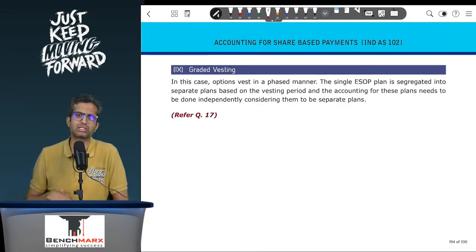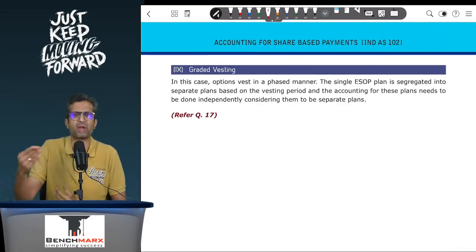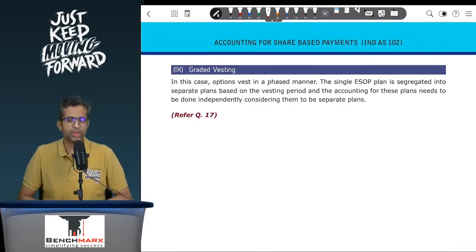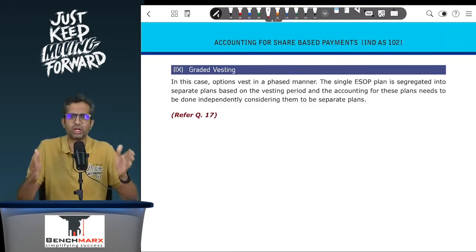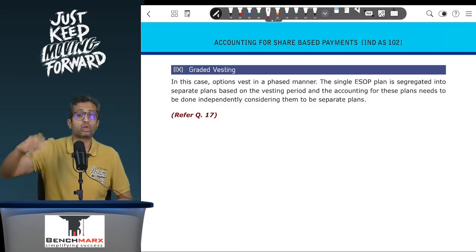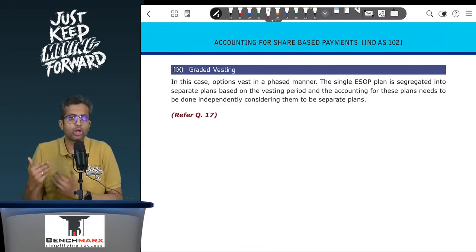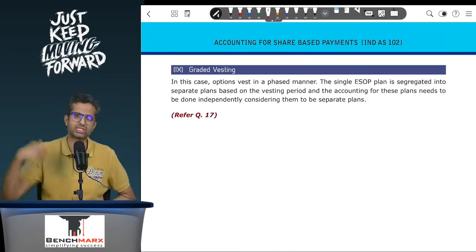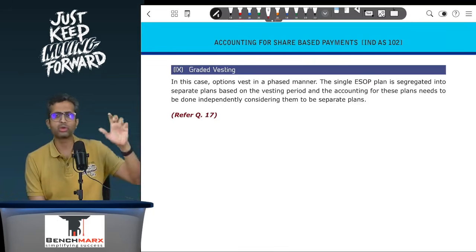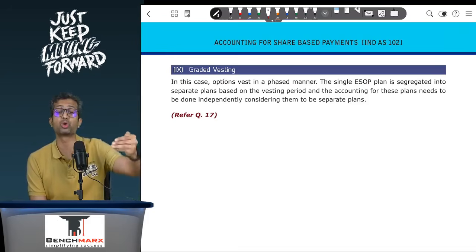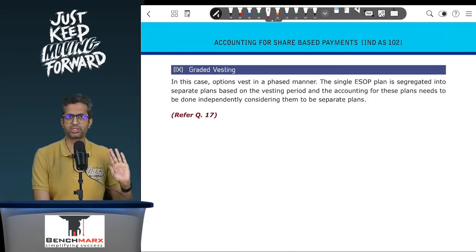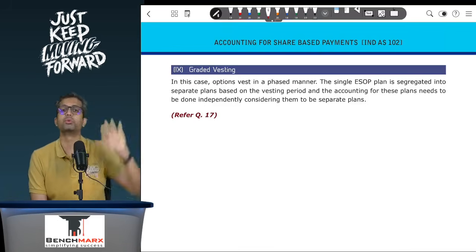And then lastly, there is a concept of graded vesting. This came, I think, in the RTP of November or May 23. What is graded vesting? It is nothing but phase-wise vesting. So rather than giving 100 options to the employees and saying that you continue with us for 3 years, you want to hold back the employees, you phase-wise give the option. So you say that out of the 100 options, 20 options or 20% will vest in the first year. The remaining 30% will vest in the second year, and the last 50% will vest in the third year.